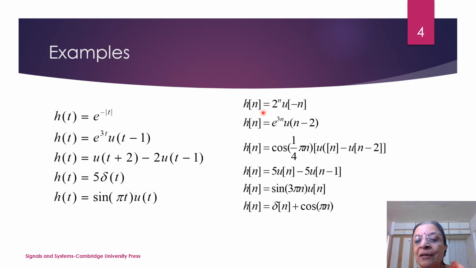Similarly, consider the discrete time systems. h[n] is 2 raised to n u[minus n], u[n minus 2]. Here it is u[n minus 2]. This is u[n minus 1]. So this contains delta[n]. So this system is memoryless. All others are with memory. This also contains delta[n], but it also contains some other term.